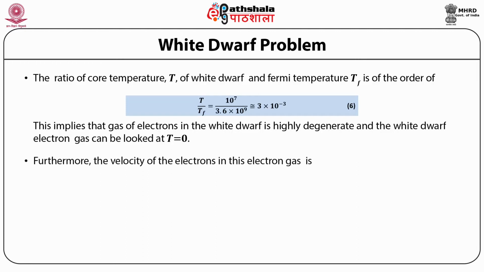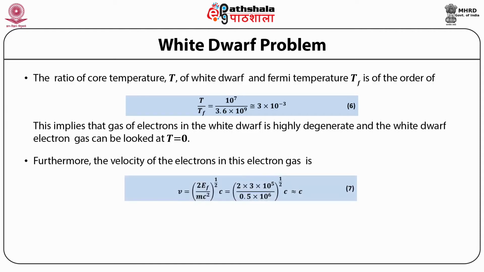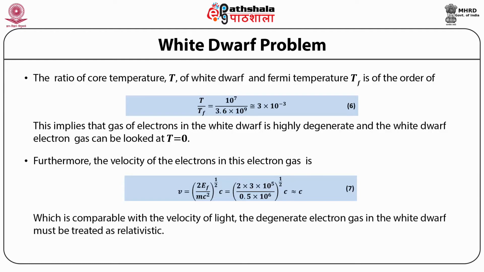Furthermore, the velocity of the electrons in this electron gas is v equal to (2 Ef divided by m c squared) raised to the power half, multiplied by c, which is equal to (2 into 3 into 10^5 divided by 0.5 into 10^6) raised to the power half, multiplied by c, which is approximately equal to c, and hence comparable with the velocity of light. Therefore, the degenerate electron gas in the white dwarf must be treated as relativistic.